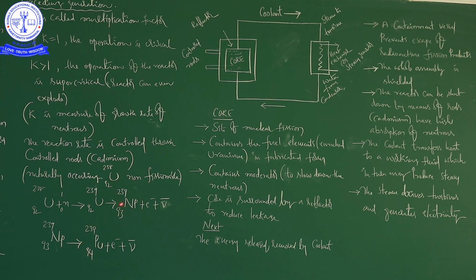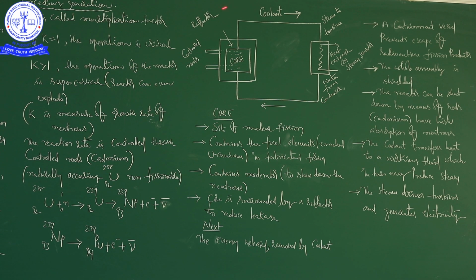Neptunium is a highly radioactive substance compared to uranium, but we should not believe blindly about uranium. Here I mentioned clearly naturally occurring uranium 238-92, but for nuclear reactor purposes we are using enriched uranium. Keep in mind the difference between enriched uranium and naturally occurring uranium. After this, the neptunium will become plutonium along with these two. These are the reactions in a nuclear reactor.